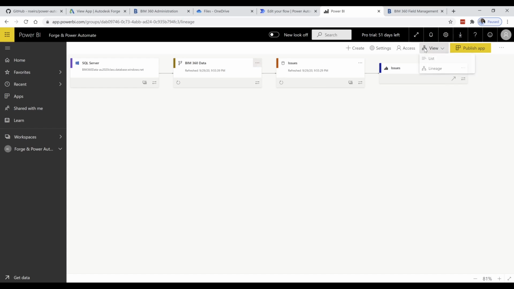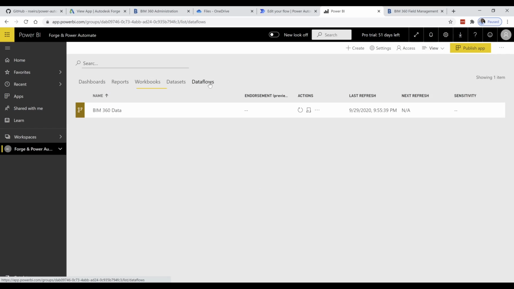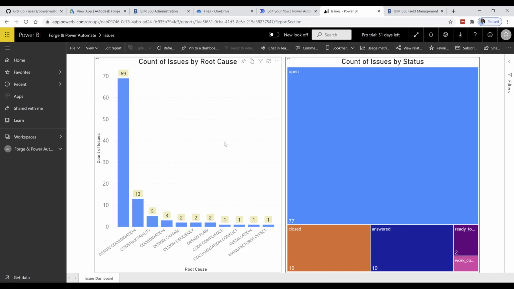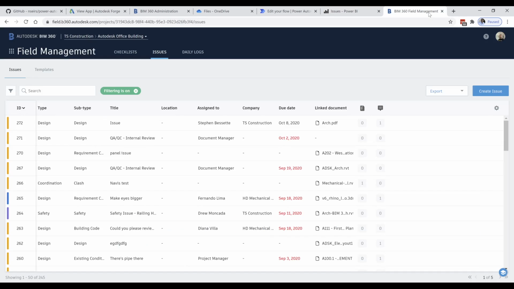So let's review it in a different view. So click on data flow. We have this data flow. You can schedule the data flow, and then you can schedule your data set. You don't need a gateway in this case, basically. And then you can pull it into your report. So here's a report. Basically, it's pulling the data from the issues that we just pushed to SQL. And you can actually review. So this is basically the project that we have been pulling the issues from.